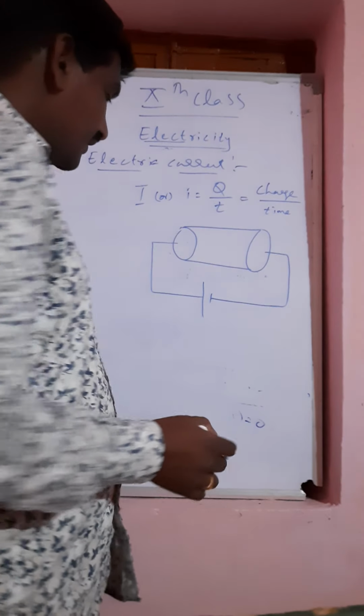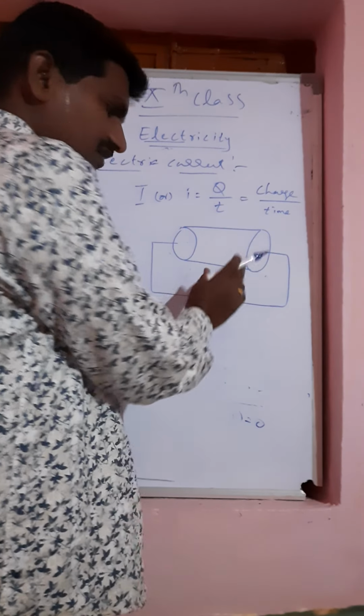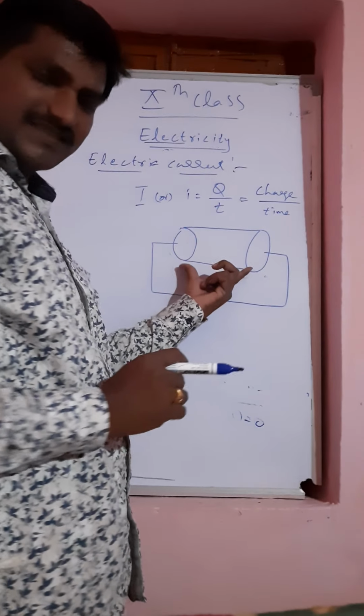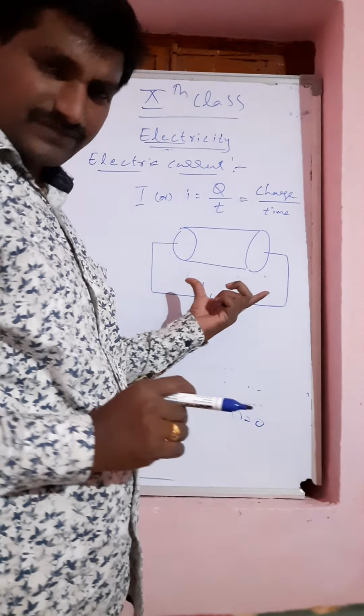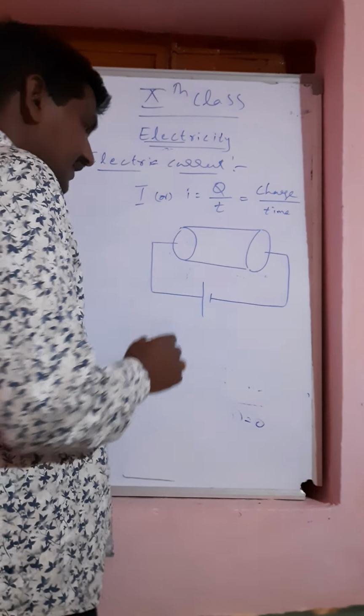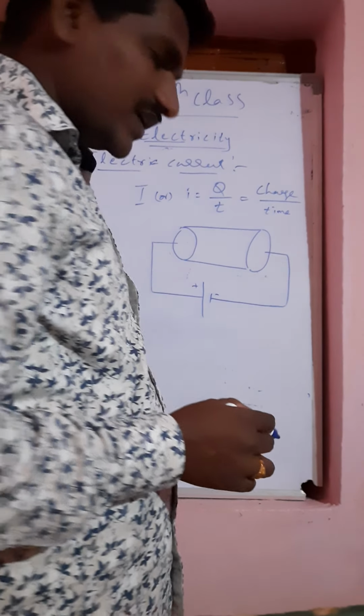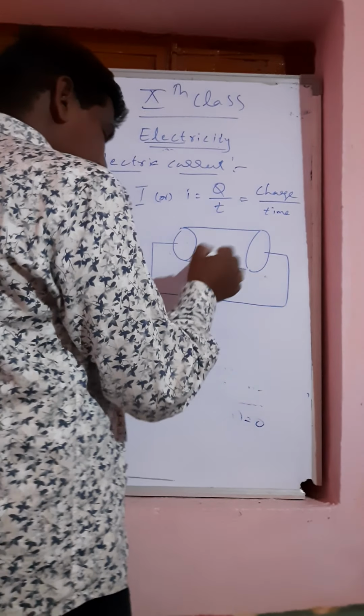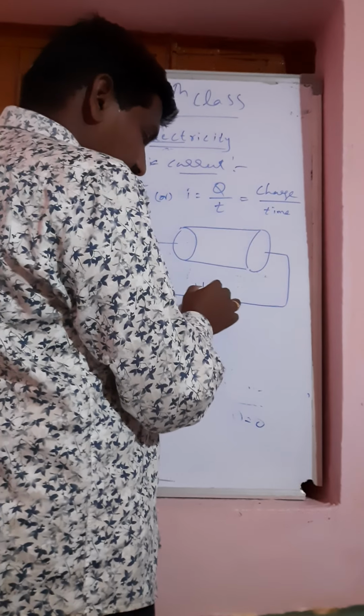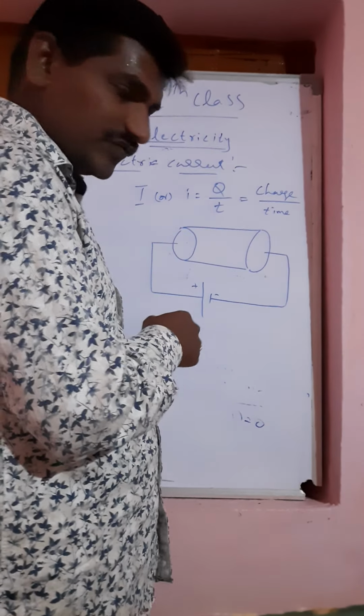This is the total wire. Here I made the wire thicker to understand. Let us say now from the positive charge some charges are moving, and from the negative the electrons are moving.